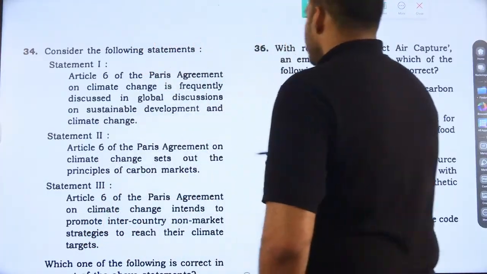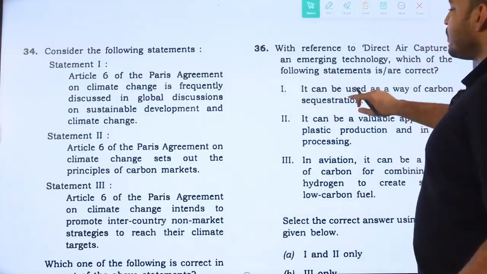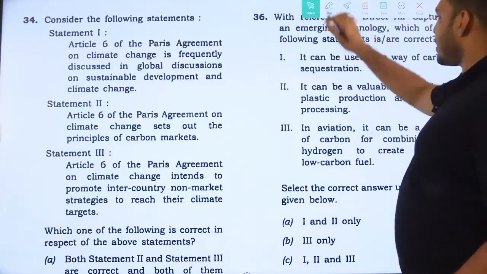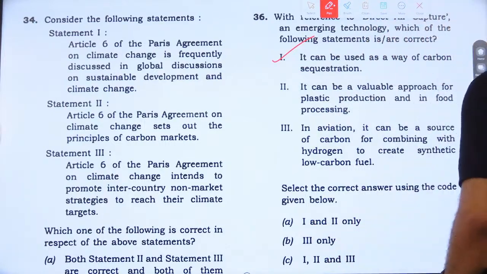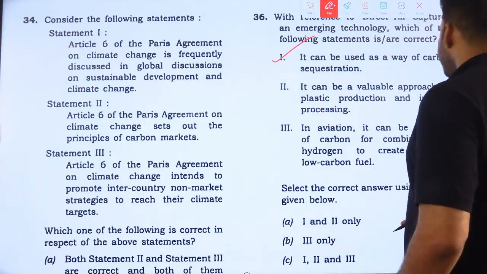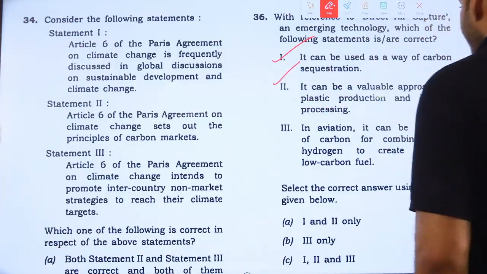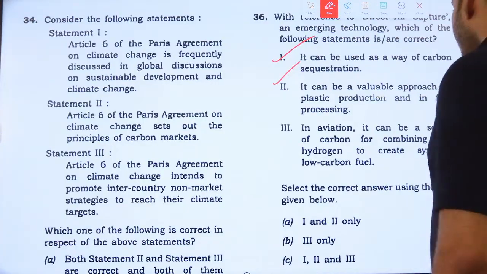So here, regarding direct air capture, the statements: it can be used as a way for carbon sequestration. Yes, it can. It can be a valuable approach for plastic production and in food processing. Yes, it can be. In aviation, it can be a source of carbon for combining with hydrogen to create a synthetic low carbon fuel.